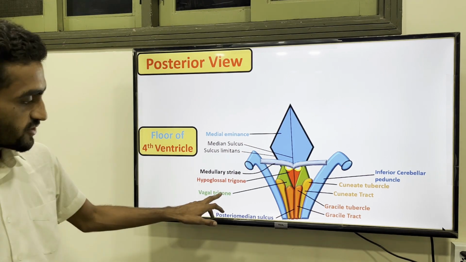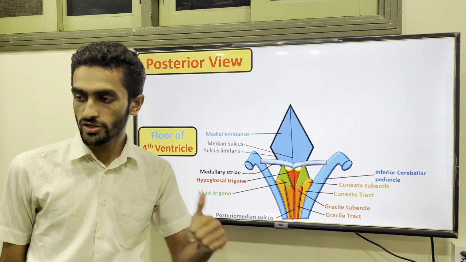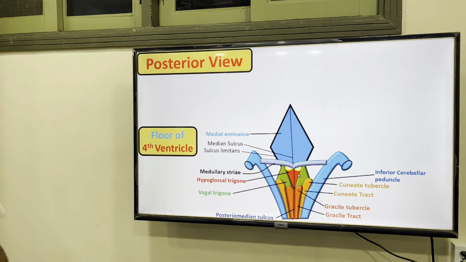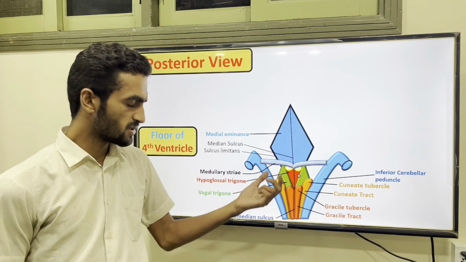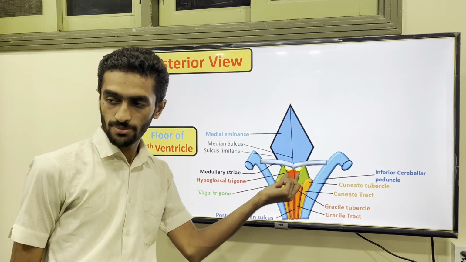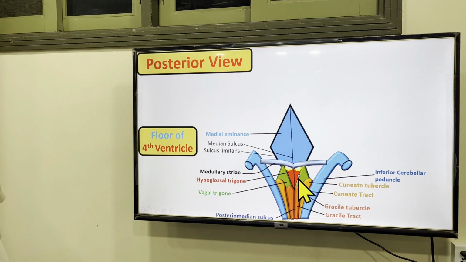This is associated with your 9th, 10th, and 11th, and the hypoglossal is associated with your 12th. Actually this is the sulcus limitans. It's not important, but if you look, you will see a depression right here. If you are able to see, you are seeing a depression in the lower margin. One is here, one is there, and we call them the fovea.